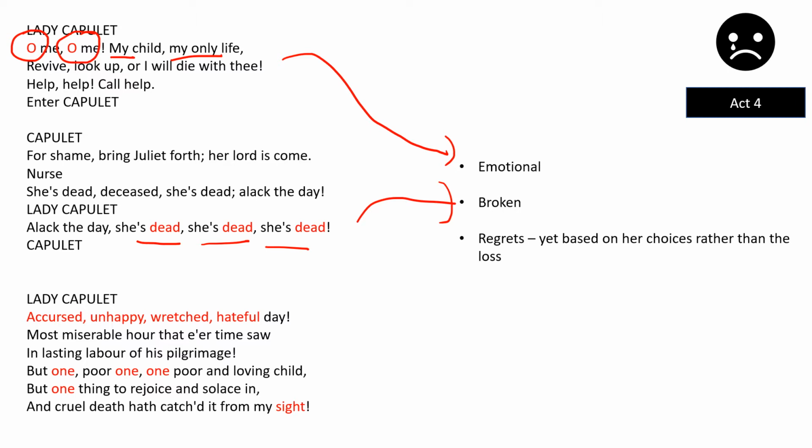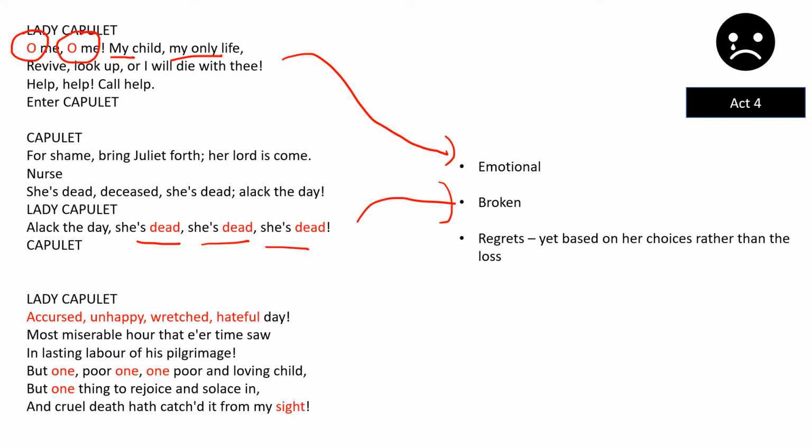Accursed, unhappy, wretched, hateful day. Most miserable hour that ever time saw, in lasting labour of his pilgrimage. But one poor, one loving child, but one thing to rejoice in solace, and cruel death hath catched it from my sight.